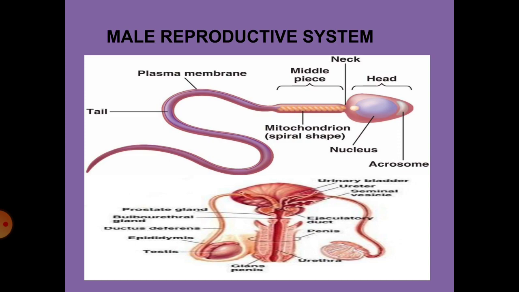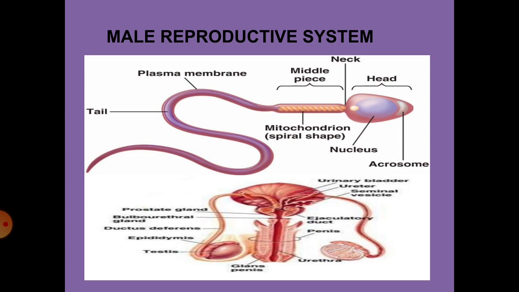Here in the upper picture you can see the sperm. The sperm consists of the head, neck, middle piece and the tail. Now let us move on to the next part, the third part, vas deferens. The vas deferens carries sperms to the seminal vesicles for storing. It's a 40 centimeter long straight tube, children. Now after vas deferens, the urethra. This urethra carries urine and genital products. Now the last part of the male reproductive organ is the penis.